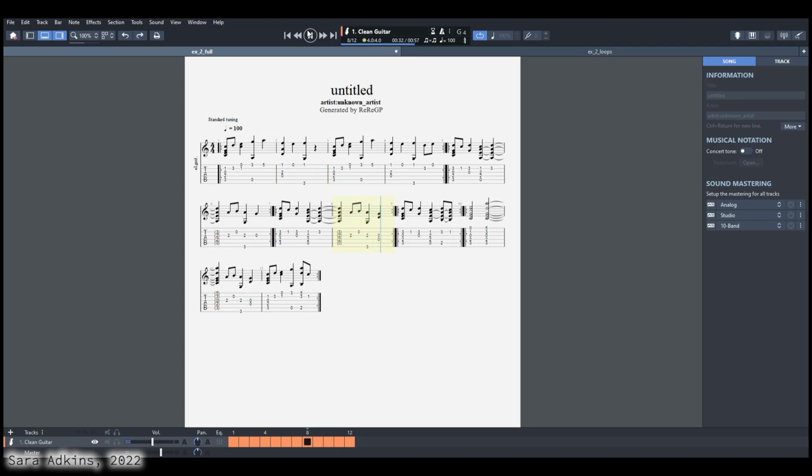For future work, we hope to integrate ReReGP into SuperCollider as a pattern generator so it can be used in a live coding performance.